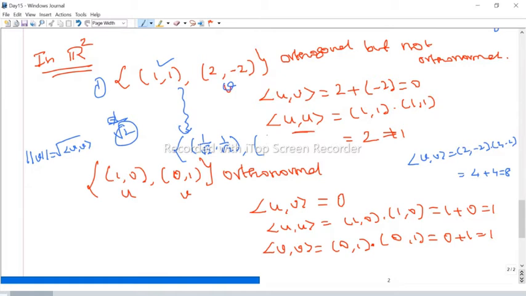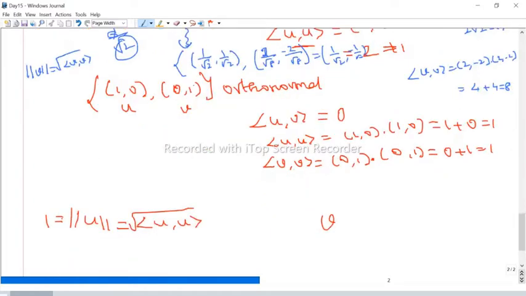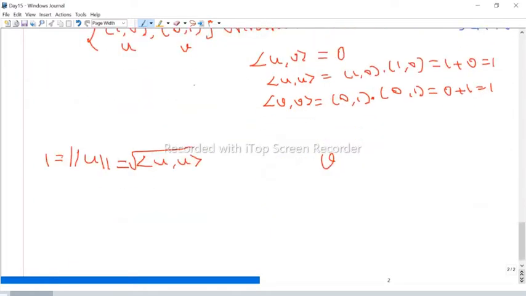So take the square root. Therefore, 2 by square root of 8 comma minus 2 by square root of 8. You can split the square root of 8 into 2 into root 2. Therefore we can cancel 2. Therefore this is nothing but 1 by root 2 comma minus 1 by root 2. Same thing we will get. So given any orthogonal set, we convert it into an orthonormal set by normalizing each vector by its norm.